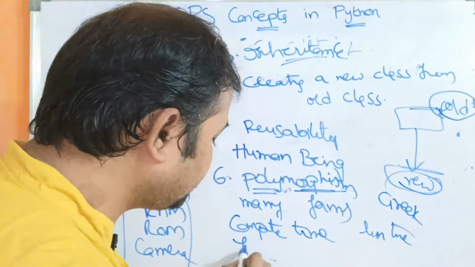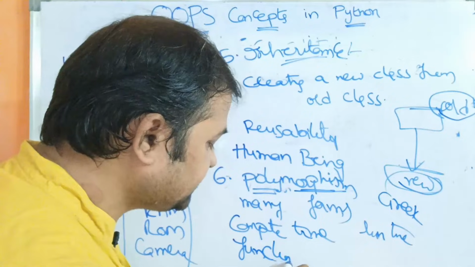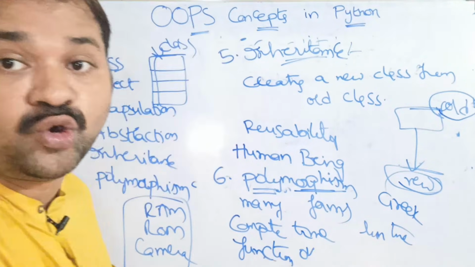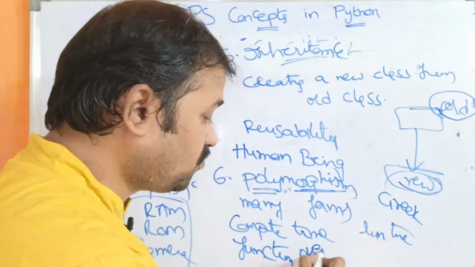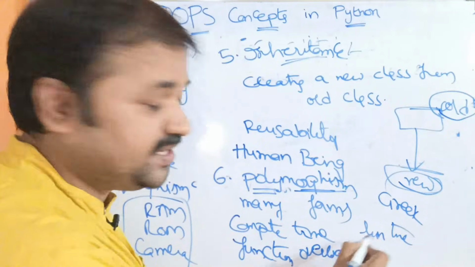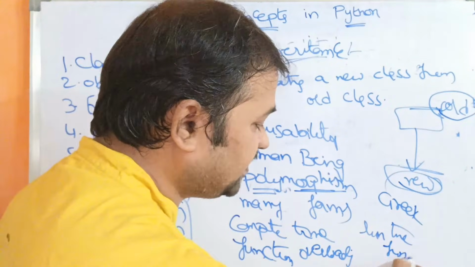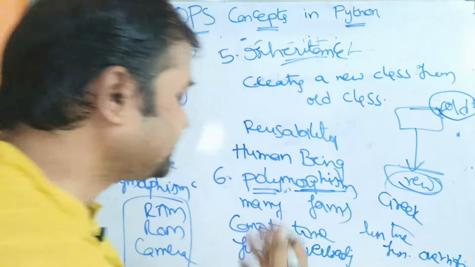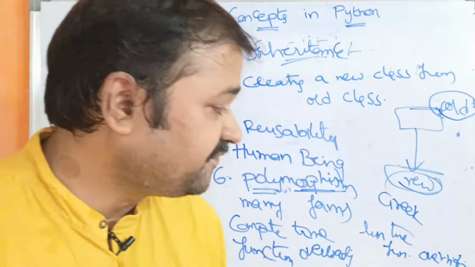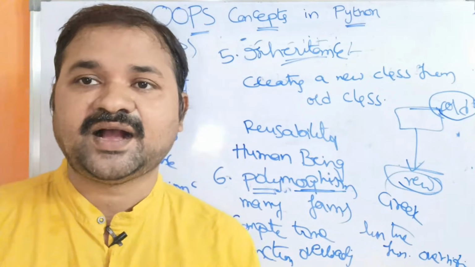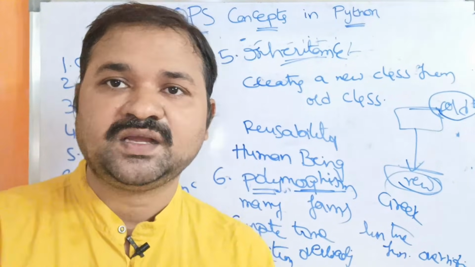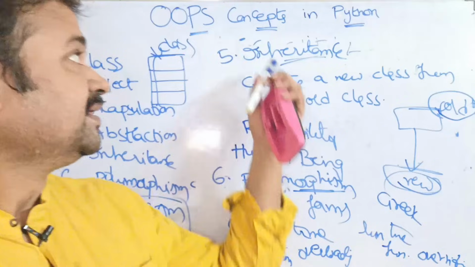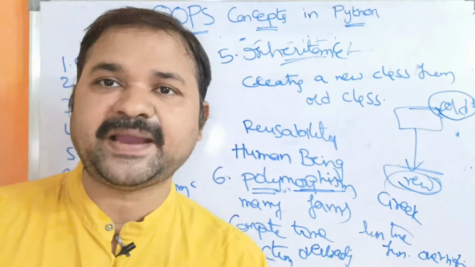The best example for compile time polymorphism is function overloading, whereas the best example for runtime polymorphism is function overriding. We will discuss what function overloading and function overriding are in the upcoming videos. So this is about OOP concepts in Python programming.